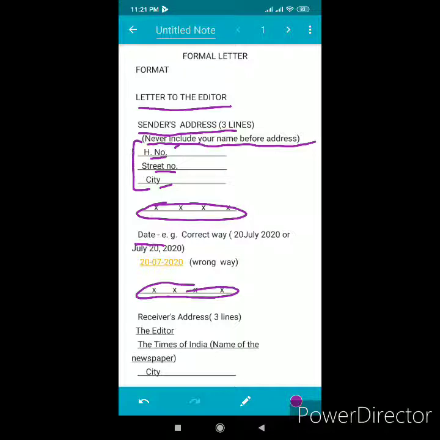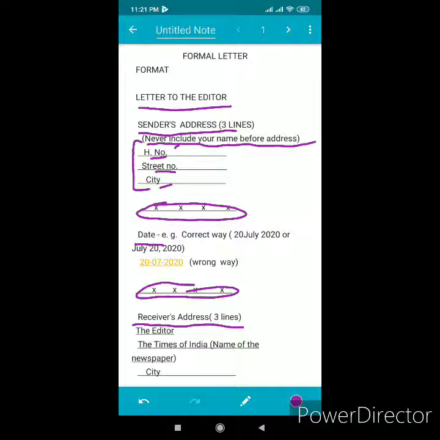Then you have to write receiver's address. Receiver means a person who receives your letter. Like we are going to write a letter to the editor, so editor is the receiver. He is going to receive your letter.